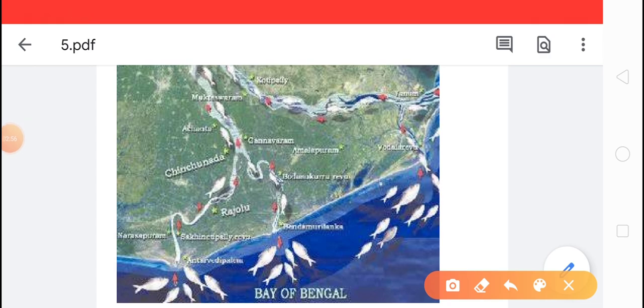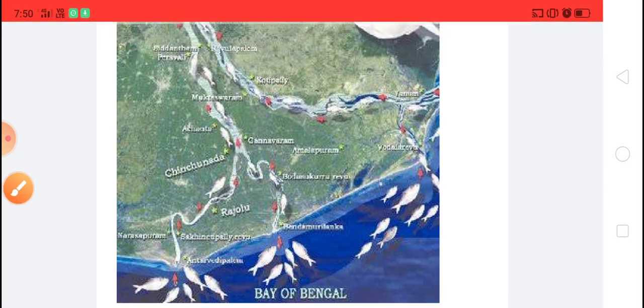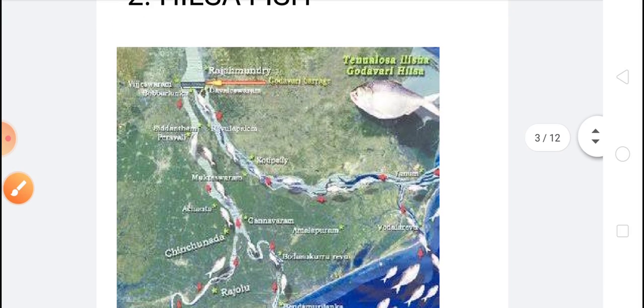You can see here the hilsa fishes, this is the ocean, and these fishes move from the ocean to rivers to lay their eggs.